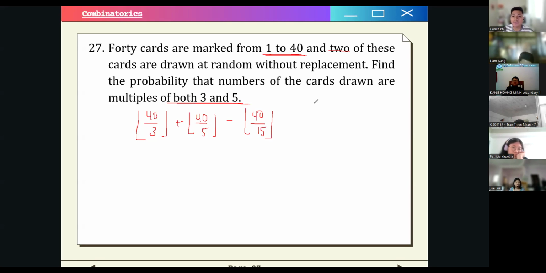So to count how many multiples there are from 1 to 40, we take 40 divided by 3 and then apply the floor function. 40 divided by 3 is 13.333, but if we round it down to the nearest integer, we have 13. That is what the floor function means: we round down to the nearest integer. And then next, 40 over 5 is just 8.